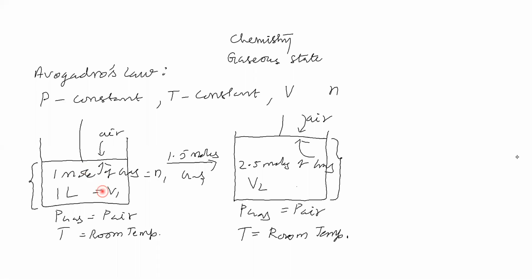Each molecule gets an attractive force from its neighbors, so the total force of attraction on each molecule will certainly vary to some extent. So V2 cannot be exactly 2.5 liters. V2 may be more or less than 2.5 liters. The volume of gas increases, but we cannot say it is 2.5 liters.